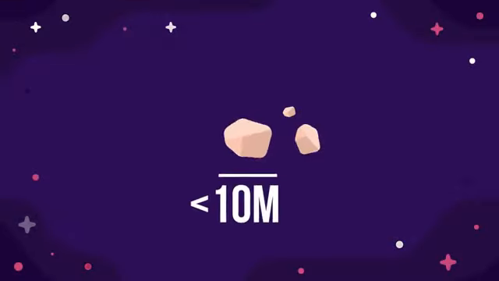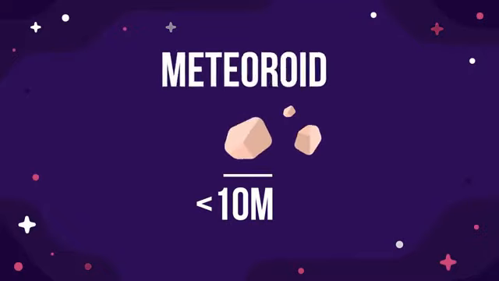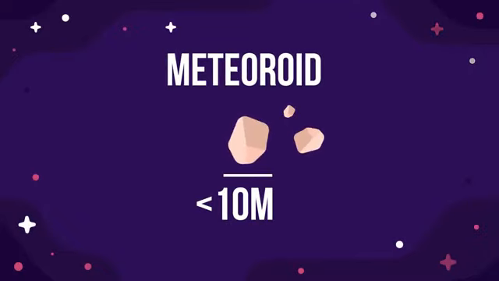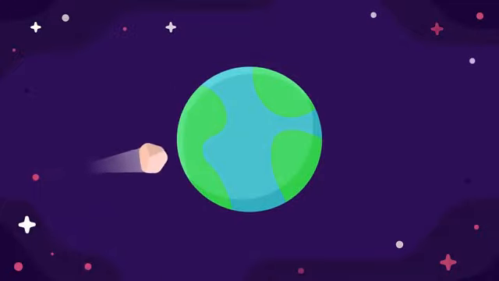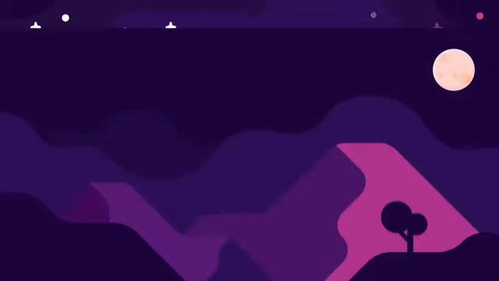Meteoroid. Space debris smaller than 10 meters are called meteoroids. They can be as small as a grain of sand. They are usually bits of asteroids that have collided or leftover debris from a comet. When a meteoroid enters Earth's atmosphere, it will hurtle towards Earth as it starts to burn up completely, creating a trail of light due to the air resistance it encounters. This is called a meteor, or as we sometimes call them, shooting stars.